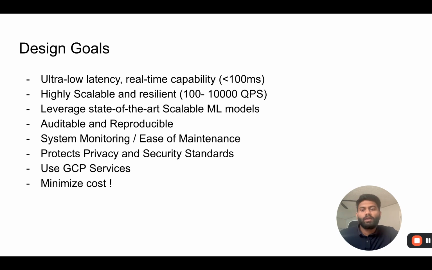The system has to be auditable and reproducible. The system should have monitoring and alerts and should consider ease of maintenance in the long term, as well as we need to adhere to the highest level of privacy and security standards. And we need to achieve all of this while minimizing overall cost of the system.